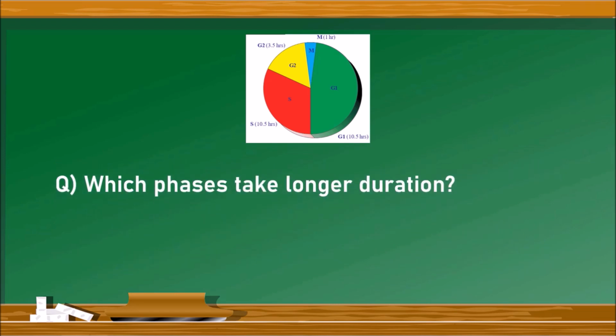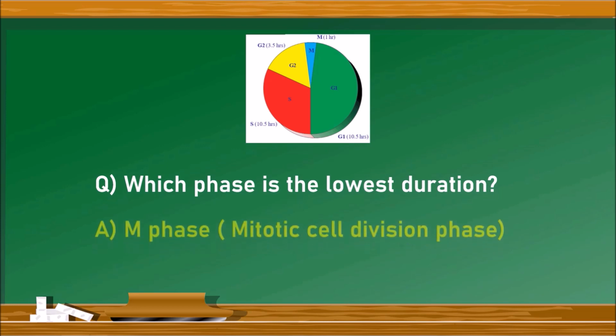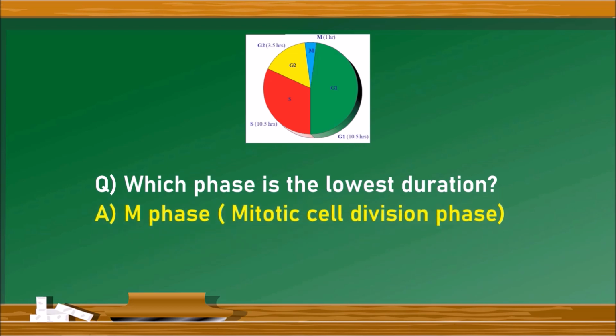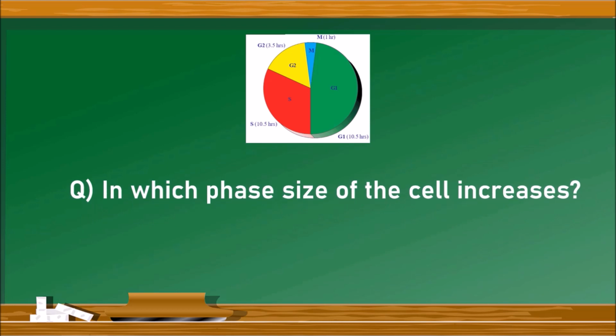Next question, which phases take longer duration? It is G1 phase and S phase, nearly 10.5 hours each. Next question, which phase is the lowest duration? It is M phase, mitotic cell division phase. Next question, in which phase size of the cell increases? The size of the cell increases in G1 phase.